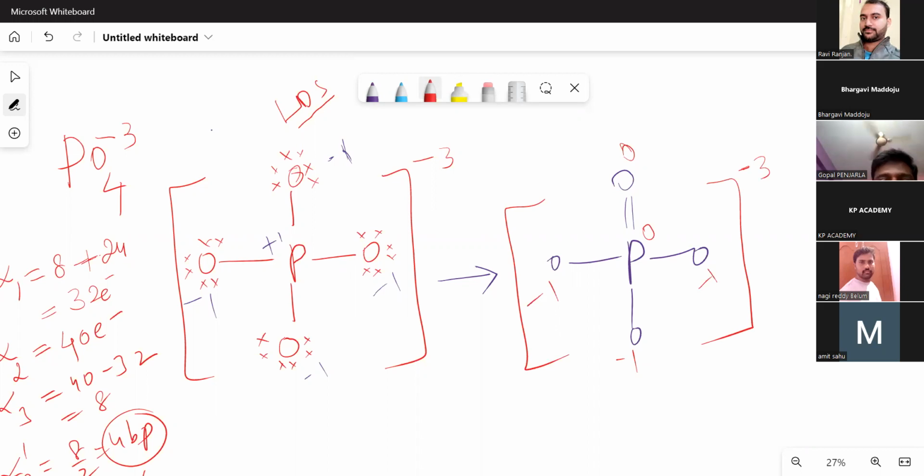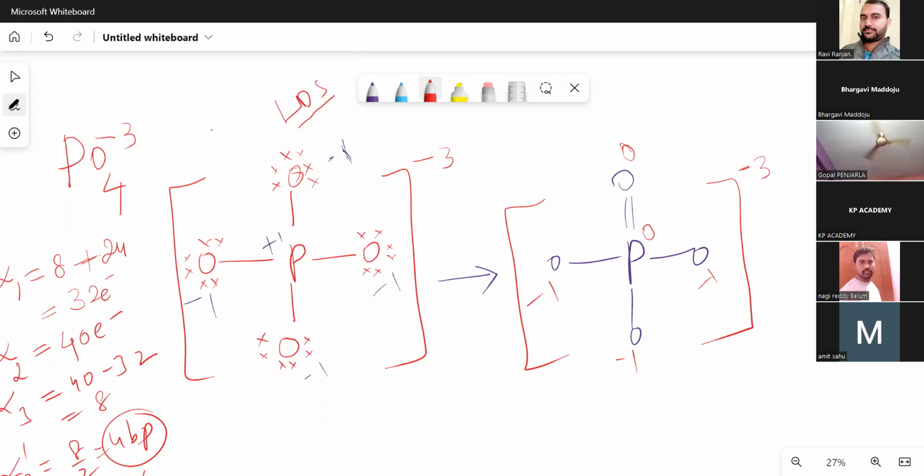This was given by Lewis, but reality is this one. Why is it happening? It is happening because phosphorus wants to reduce its formal charge. That is why it is forming one double bond. You may ask that it can form a double bond with this also, but that will give us +1, so -1 it will give you. So it wants to be at 0. That is why only one double bond it is forming here.